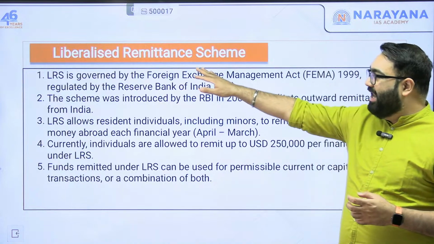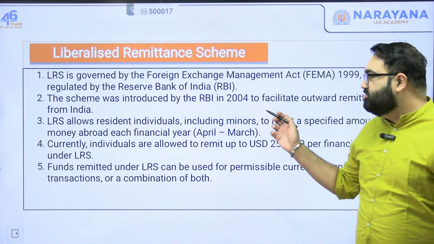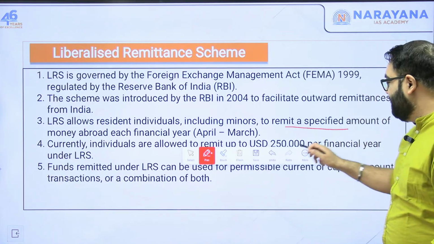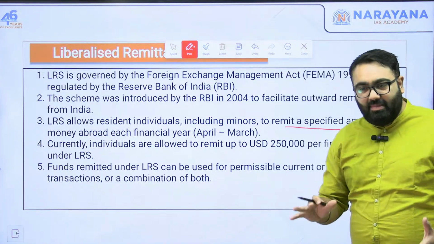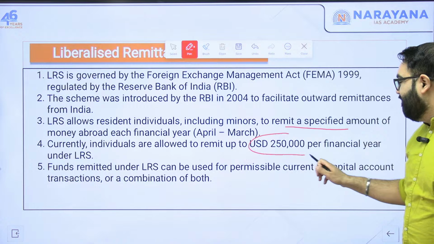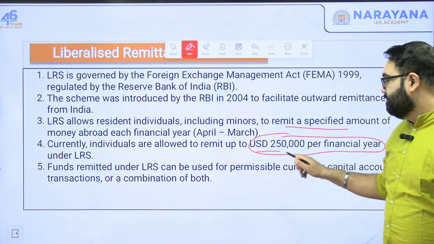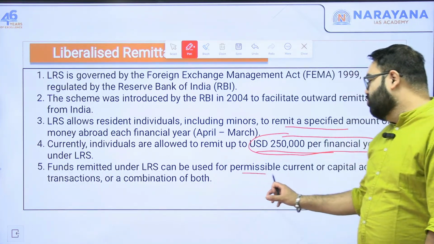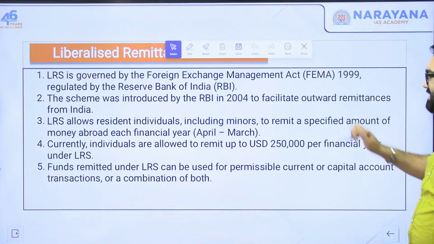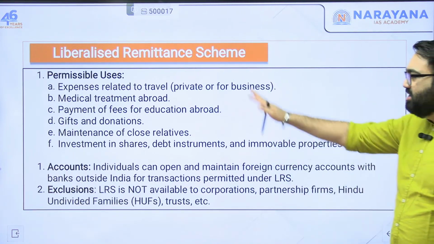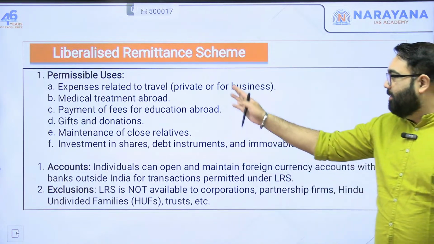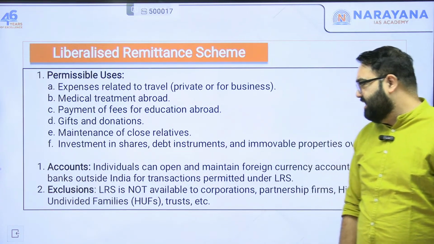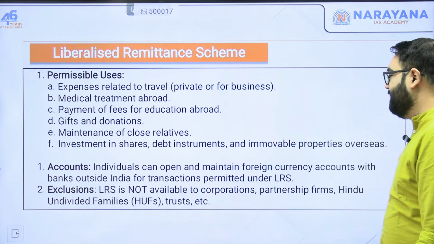It comes under a scheme called LRS that is governed by RBI, introduced in 2004 specifically. Under this, a specific amount of money can be remitted within a financial year. And again, the limit usually is, as I said, $2.5 lakh per financial year. So the next year, for example, if you want, you can again send it again. It can be used for specific purposes. There is a list of things on which it can be used. So for travel purposes, medical treatment, payment of fees, gift, donation, maintenance of close relatives, investment in share debt instruments. This is where the RBI permits you to use it.